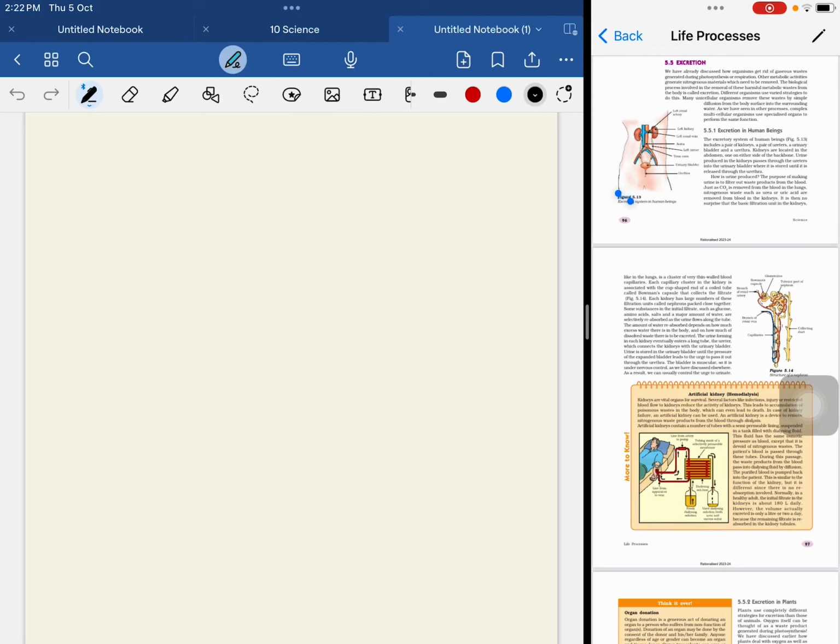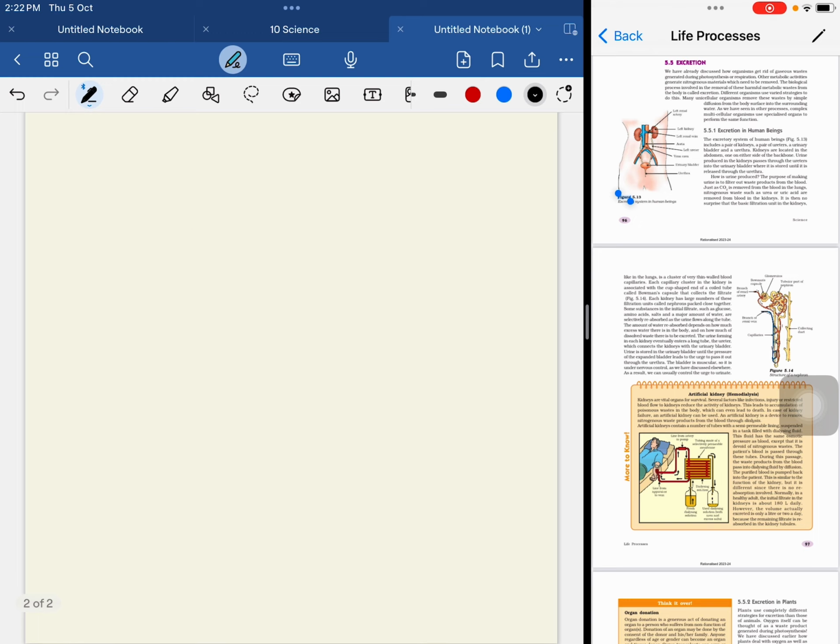Today we'll start with a new topic, 5.4, that is excretion. We are already done with respiration and also with the remaining processes like nutrition. We have missed transportation, so first of all we'll go with excretion.